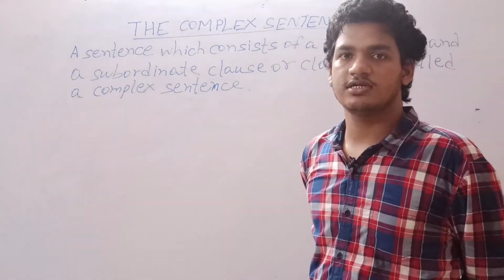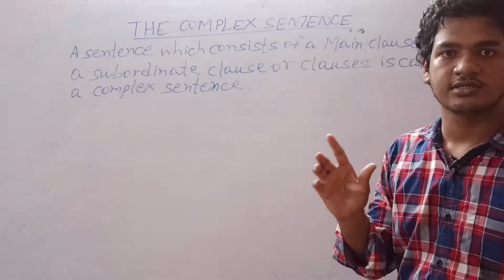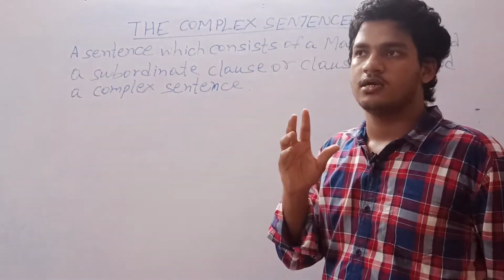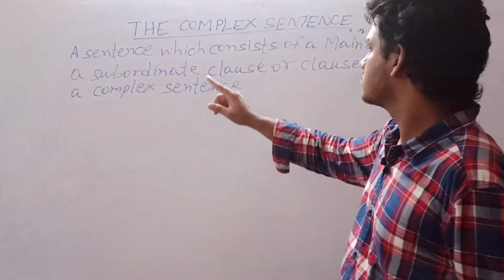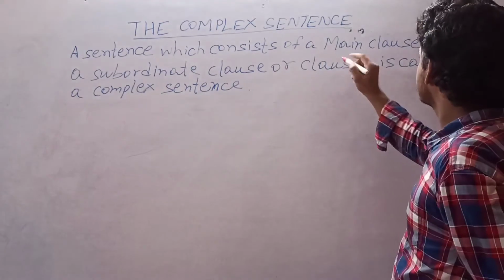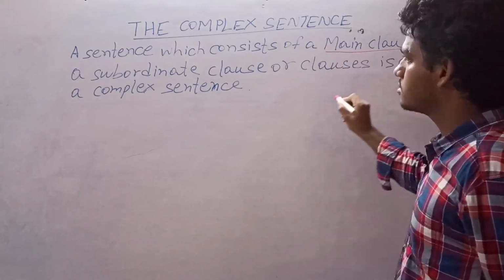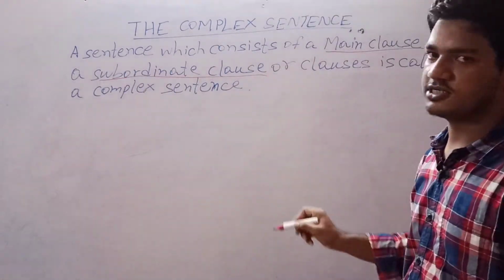So now we will discuss the complex sentence. Simply or generally, a complex sentence consists of a main clause and one or more subordinate clauses.